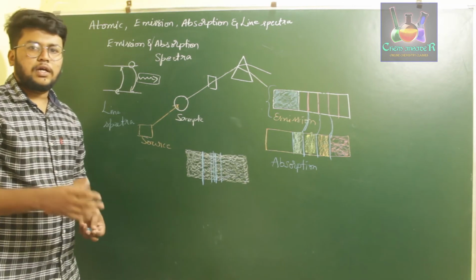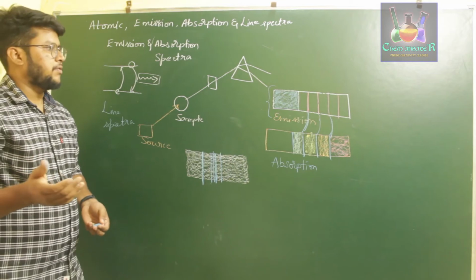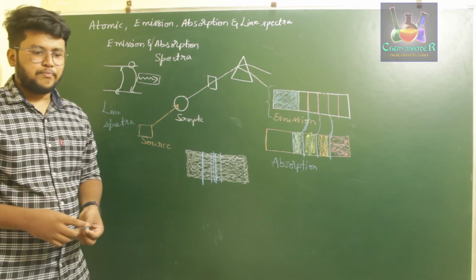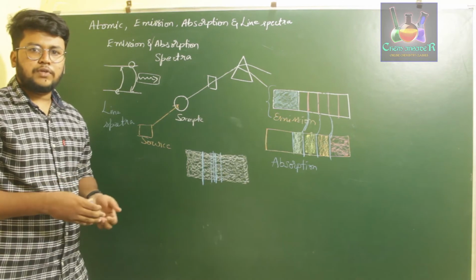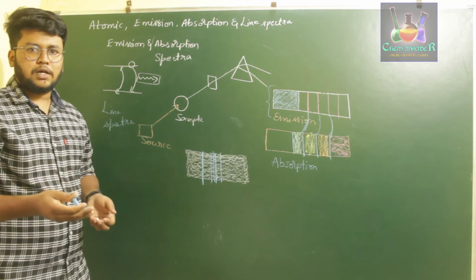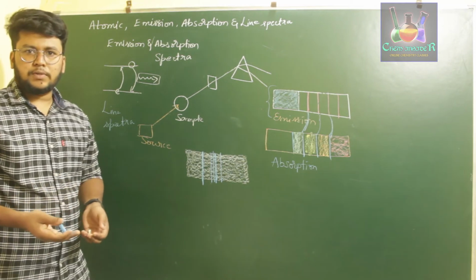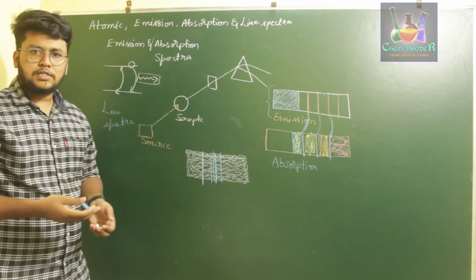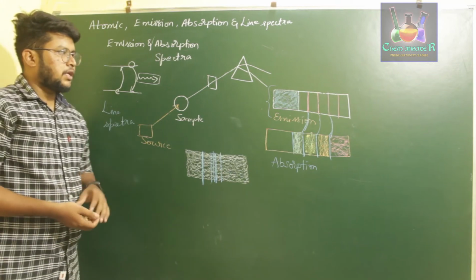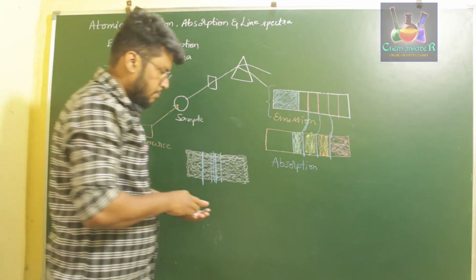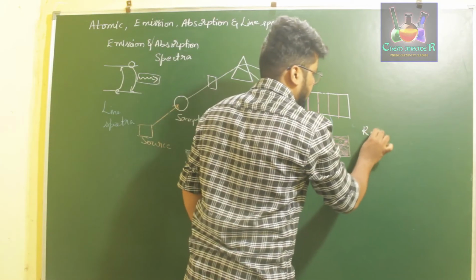Similarly, this is nothing but the example we use for detection of criminals by fingerprint matching. If you match one of the known emission spectra with an unknown emission spectra, then those two spectra will be found to be the same and those two elements will be similar. So this particular example was completely explained by a scientist called Robert Bunsen.